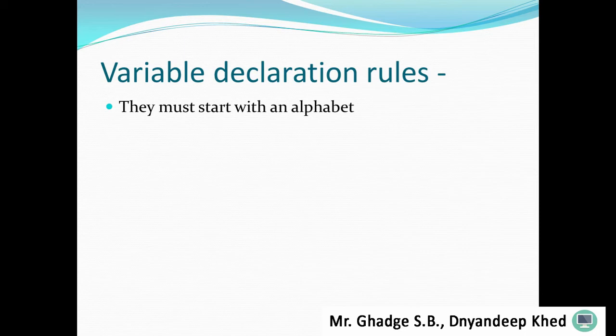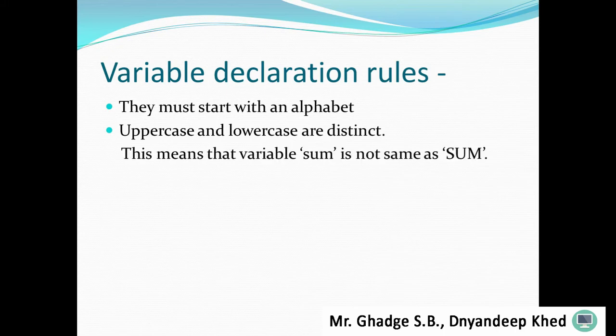Okay, variable name always starts with an alphabet. Fine. Now next thing is what? Uppercase and lowercase are distinct. See, as I told you, JavaScript is very case sensitive, so uppercase and lowercase are distinct. Fine. This means that variable Sum is not the same as sum. See, spelling is the same, so this is nothing but case sensitivity. The first word is in lowercase letter, and the other one is in uppercase letter.